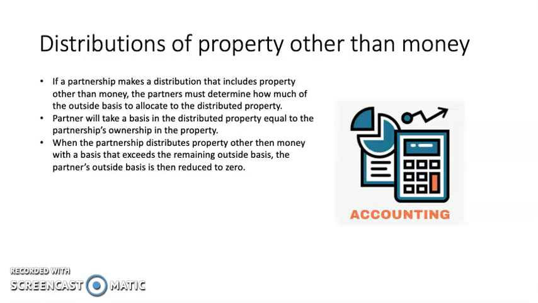Distributions of property other than money. If a partnership makes a distribution that includes property other than money, the partners must determine how much of the outside basis to allocate to the distributed property. Partners will take a basis in this distributed property equal to the partnership ownership in the property. So if you own 20% of the property or the company, and you distribute 20%, you'll take 20% of the property distributed. When the partnership distributes property other than money with a basis that exceeds the remaining outside basis, the partner's outside basis is then reduced to zero.